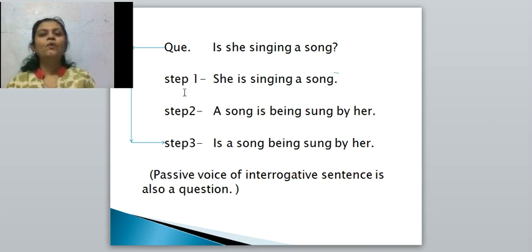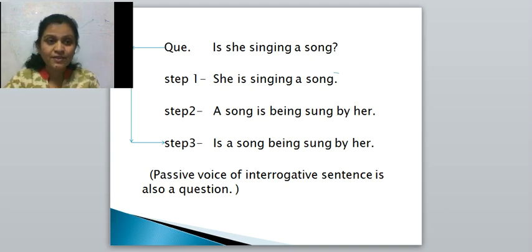Now see, what is the first step? Whatever question is given to you, that question you have to convert into assertion. It's very easy. See, what is used in the beginning of the question? Auxiliary verb is there. Means it's a verbal question. Right? And you have seen, we have taken our first sentence.